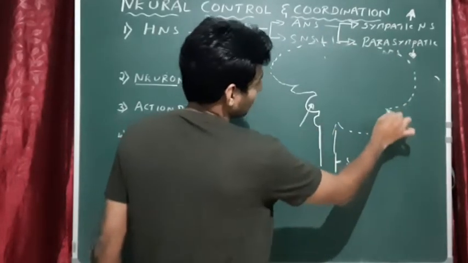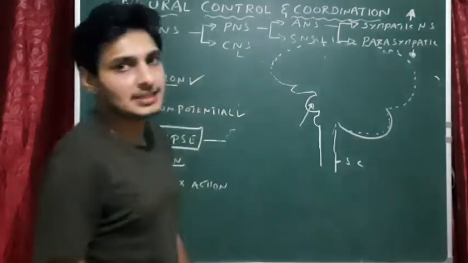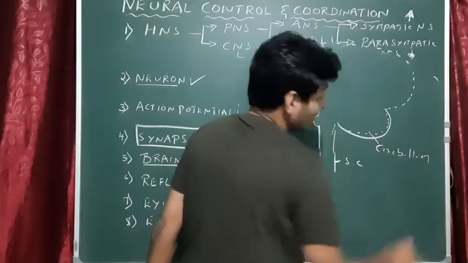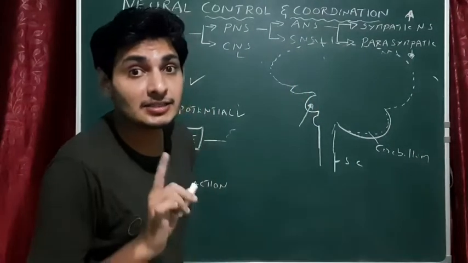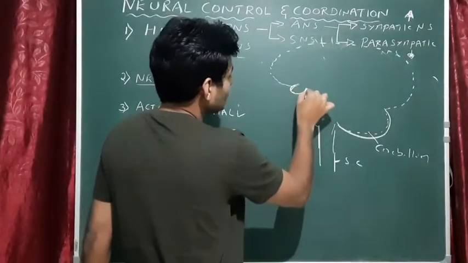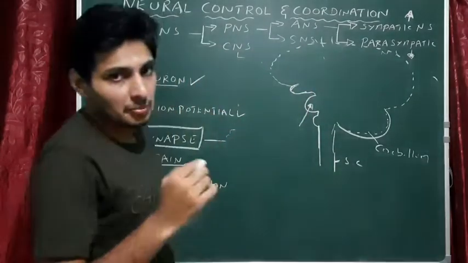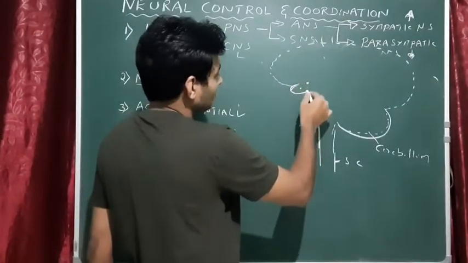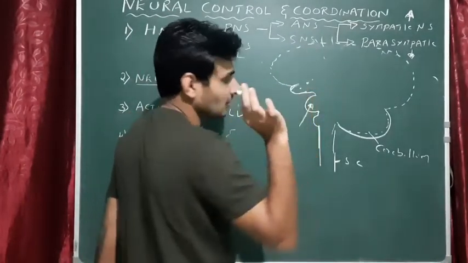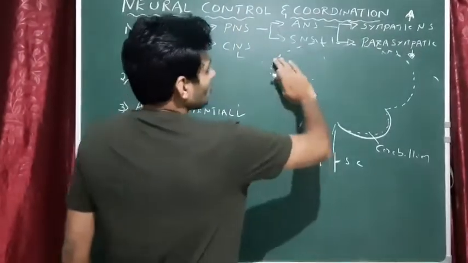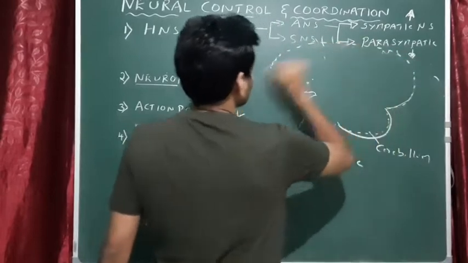Now we have a structure here. This is called the little cerebrum. What is it? Cerebellum. Remember, cerebellum is also called the little cerebrum. Fine. So what is this? This is the place where the pituitary is present. Pituitary, then hypothalamus and thalamus. So thalamus, hypothalamus, pituitary. It is the order. So this is the major portion of the brain, correct?